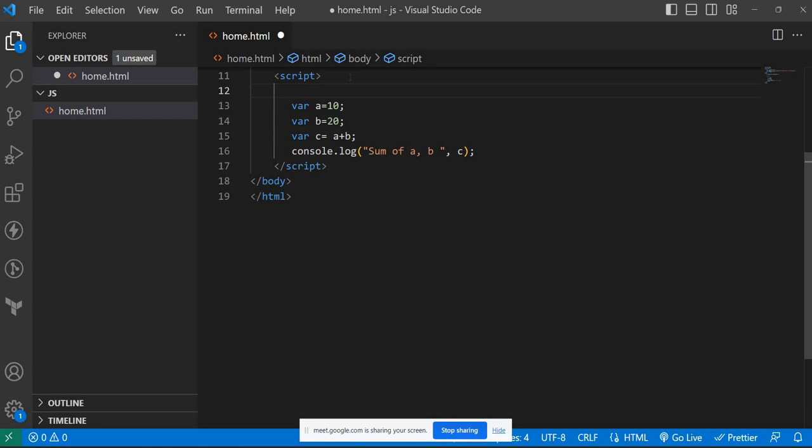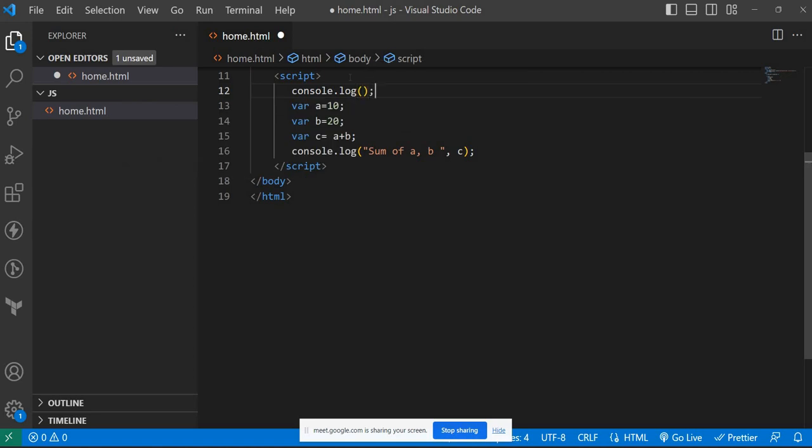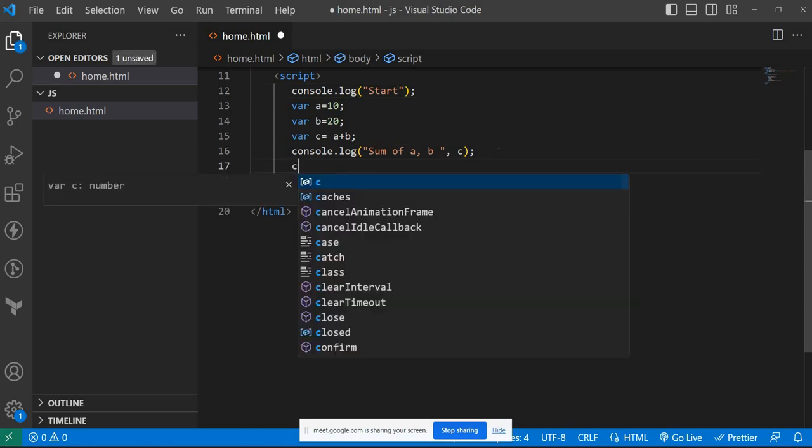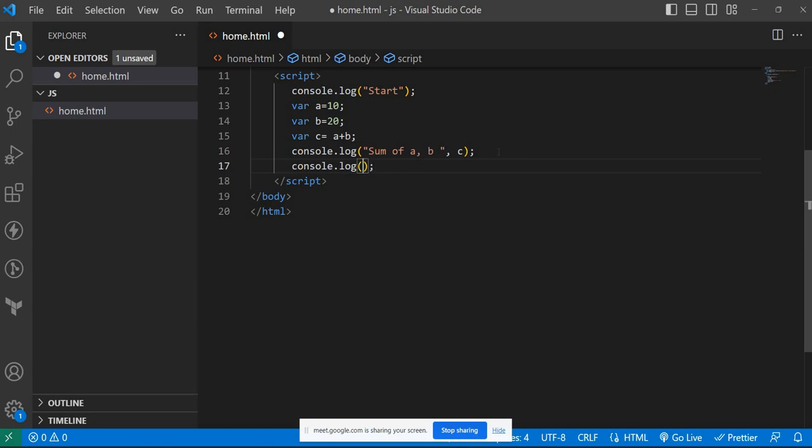And before that I'm putting console.log start, and at the end I'm putting console.log end.